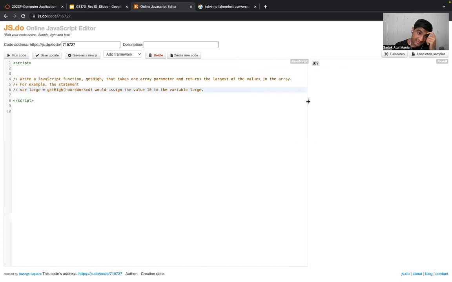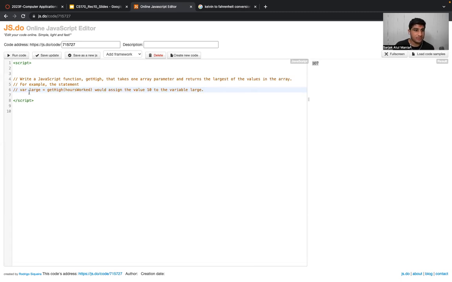The problem says to write a JavaScript function whose name is getHigh, and that it takes one array parameter and returns the largest of the values in the array. Again, just pause this video and try to read the problem statement one more time. It says write a JavaScript function getHigh, which is the name of the function, that takes only one parameter, and that parameter is of type array, and it simply returns the largest value present inside the array.